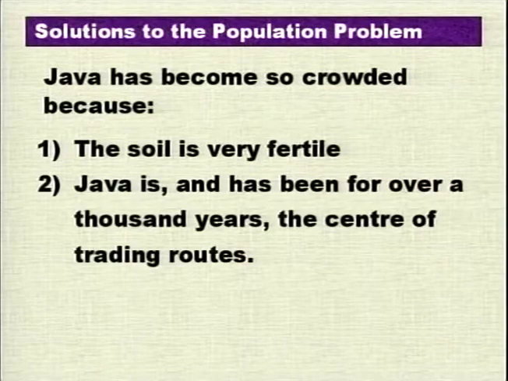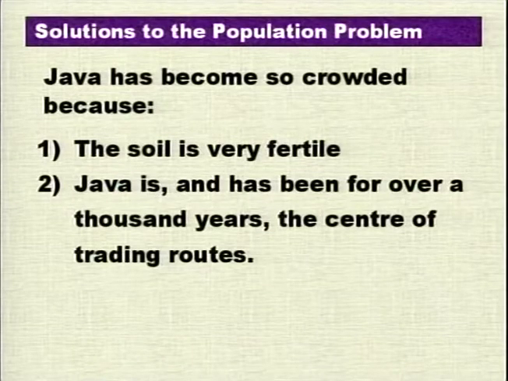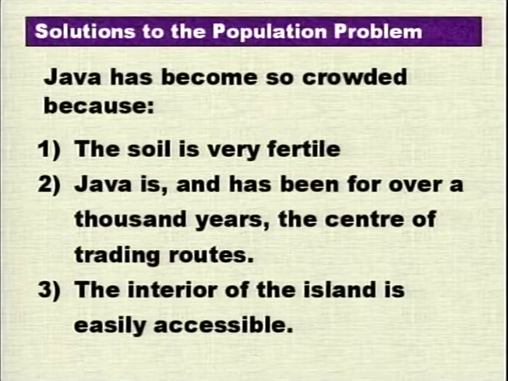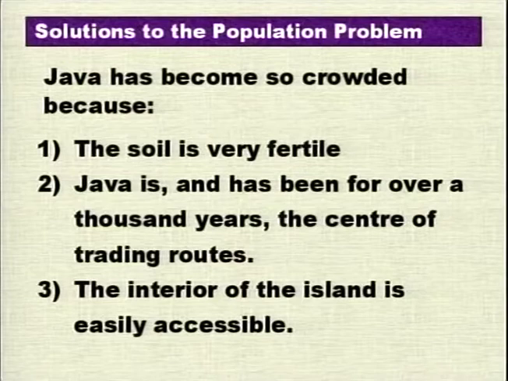Number two, Java is so crowded because for thousands of years it has been the center of trading routes, and that's what we have already learned from historical Java. And number three, Java is so crowded because the interior of the island is easily accessible. The Dutch in Indonesia concentrated their interest and effort on Java, and they ensured that the transport network and system was well established so that it could transport their goods from point A to point B.